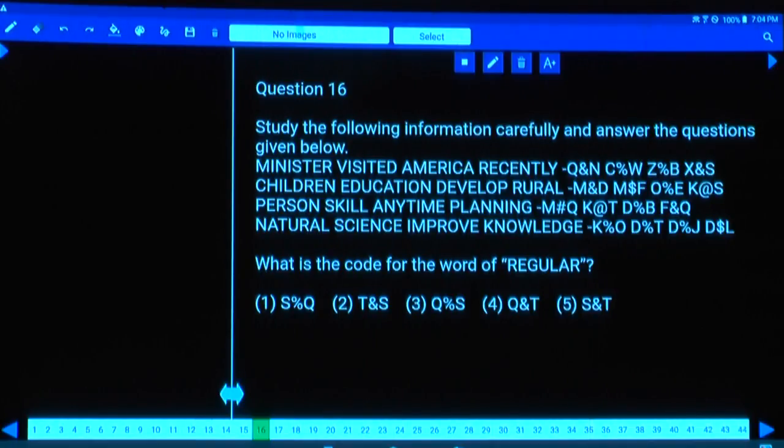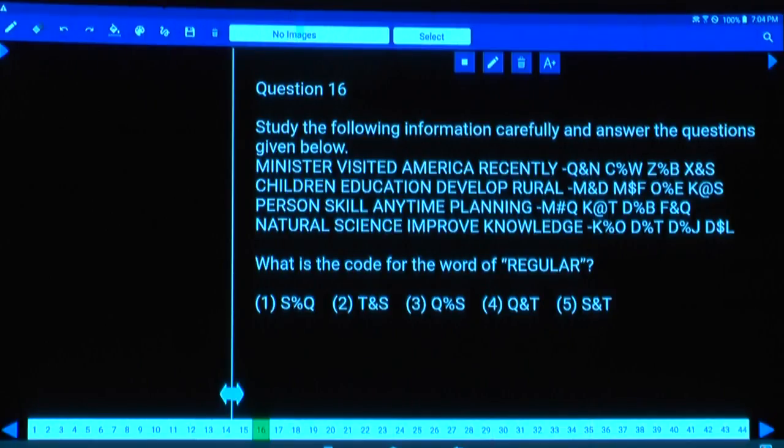M is the first letter in the word minister, and its code is N. That means first letter plus 1, and the last letter R minus 1 is Q. Again V plus 1 W, D minus 1 C, A plus 1 B and A minus 1 Z, R plus 1 S, Y minus 1 X. Clear? And again children: C plus 1 D, N minus 1 M, E plus 1 F, N minus 1 M. This is how the letters were given as the codes.